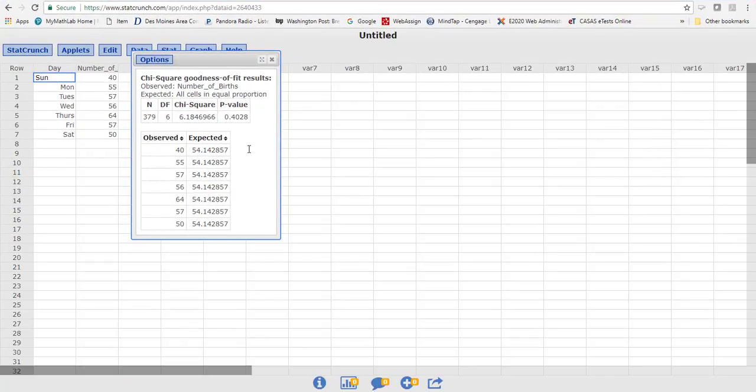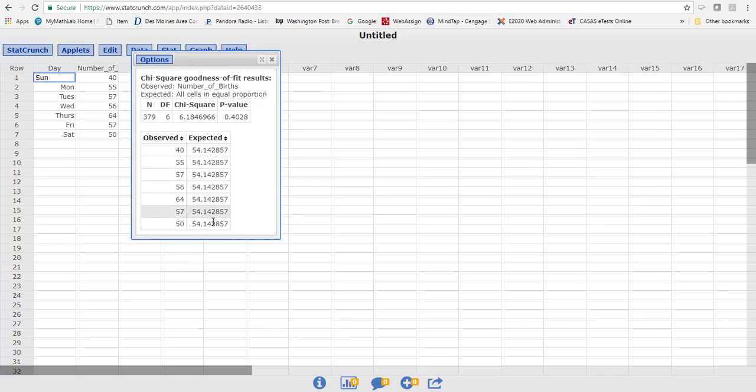So you see, when I did my table, and in your book it talks about how to do this by hand, my expected count is the same for all the days. So basically what we did was we took those 379 births and divided by 7. And that's how we expect about 54 births on each day of the week. And sometimes you're given, like, if this is Sunday, Monday, Tuesday, on Tuesday we would expect 100 births. And then on Saturdays we would expect no births.